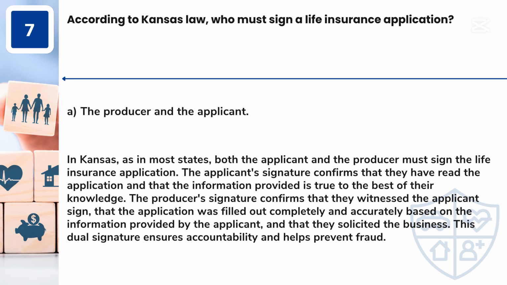The applicant's signature confirms that they have read the application and that the information provided is true to the best of their knowledge. The producer's signature confirms that they witnessed the applicant sign, that the application was filled out completely and accurately based on the information provided by the applicant, and that they solicited the business. This dual signature ensures accountability and helps prevent fraud.